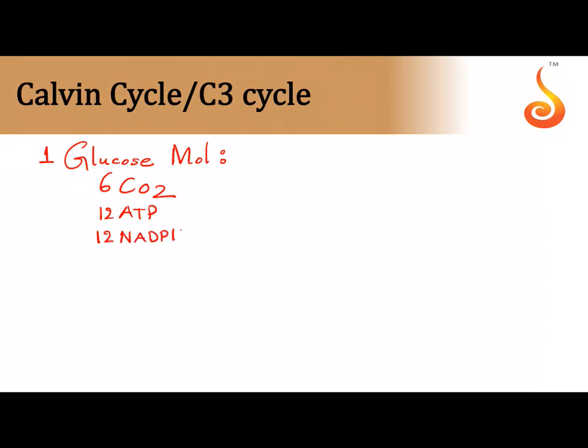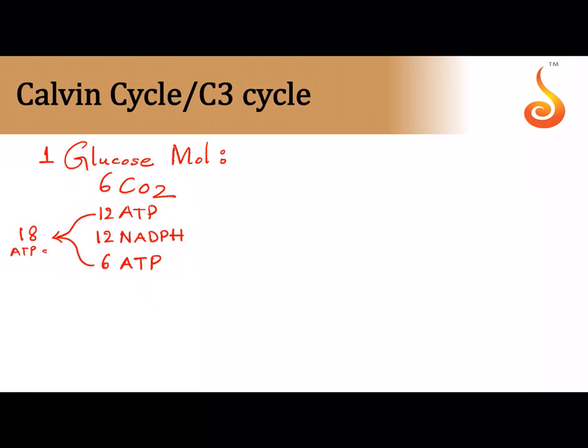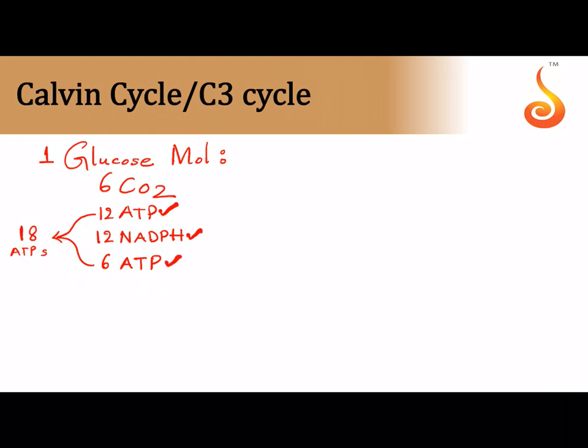For reduction you use 12 NADPH molecules, and in the regeneration you used 6 molecules of ATP. So totally you are using 6 plus 12, that is 18 molecules of ATP. Now you know why the light reaction is so very important, because where did we get the ATP and NADPH? We got the ATP and NADPH from the light reaction.